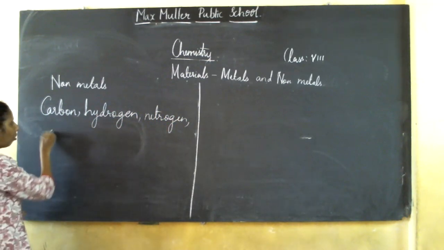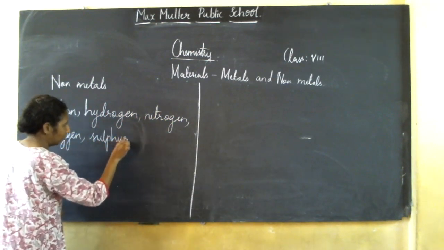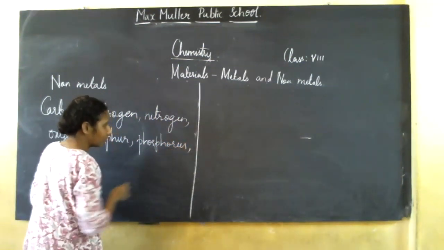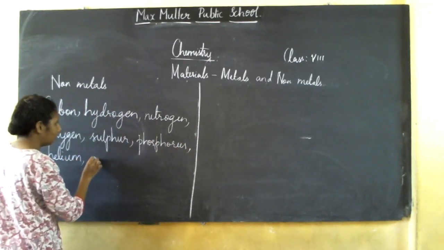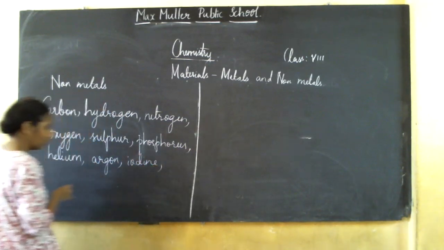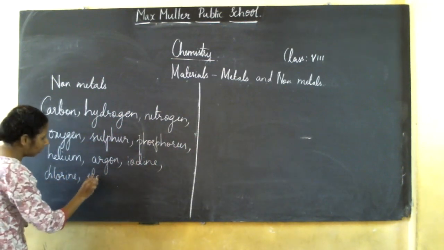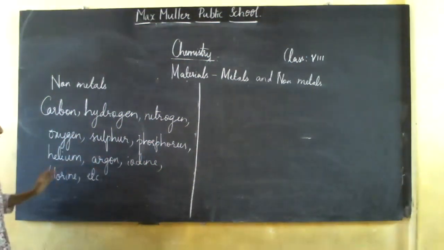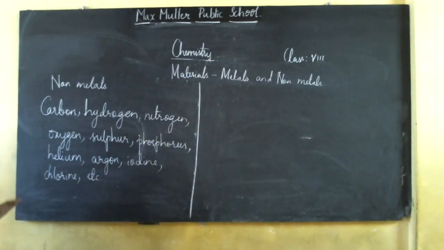Carbon, hydrogen, nitrogen, oxygen, sulfur, then phosphorus, then helium, argon, iodine, chlorine, bromine, etc. are all examples of non-metals.